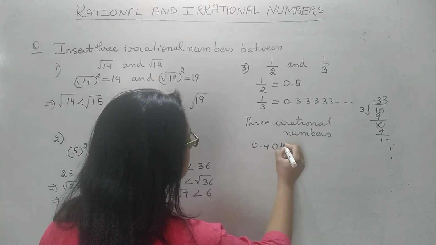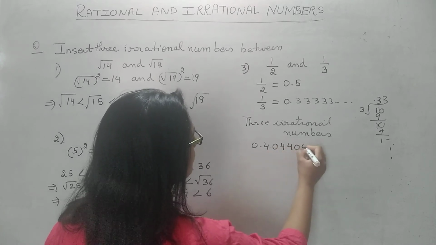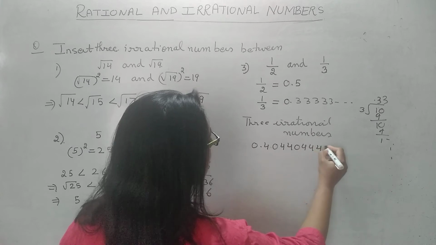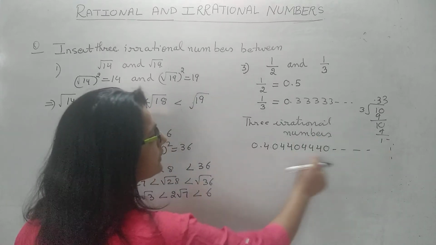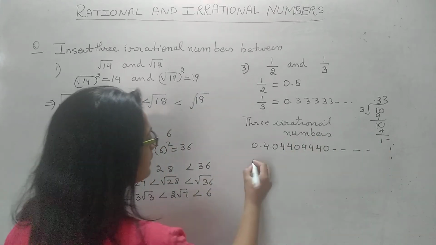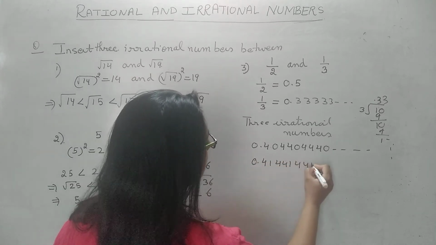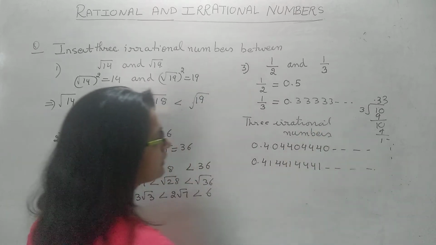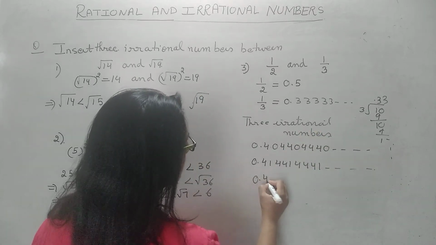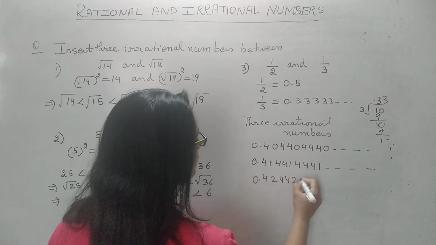We can make it like this: 0.404004... and so on. This is an irrational number where the digits are not repeating. Second, we can make it like 0.4144... and so on. Then you can make it like 0.42, 0.442.